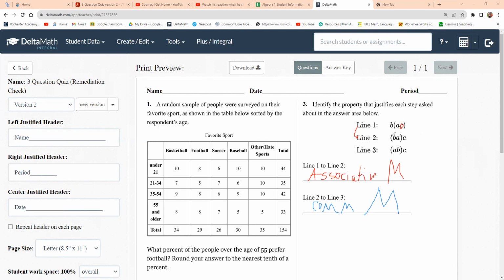Going from line 1 to line 2 is the associative property because I just moved the parentheses. And then within the parentheses, going from line 2 to line 3, I just flipped the order. So BA became AB. So that's the commutative property. So that's it.